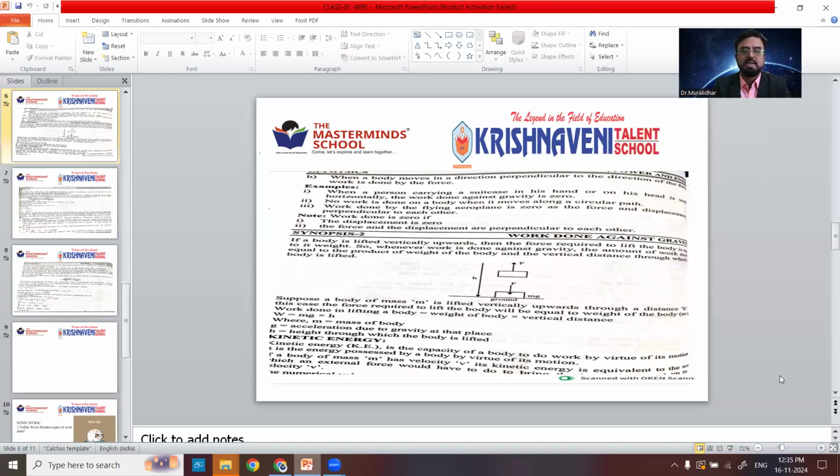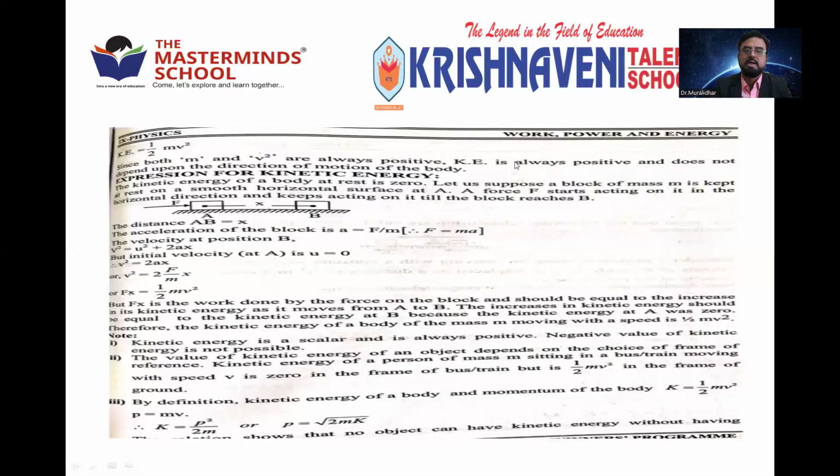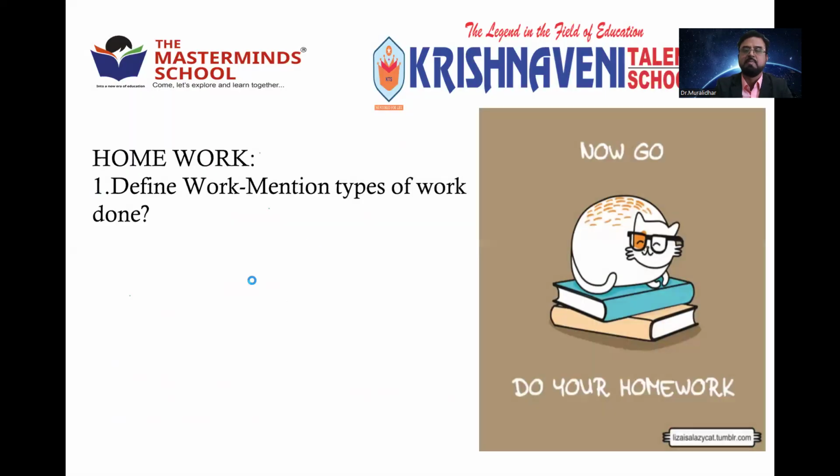But we are very much clear about the work done till date, right? What we have learned is what is the work done, what are the different types of work, positive work, negative work, and zero work, with various examples we have seen. In the next class, we'll learn about the work done against the gravitational force, and then we'll enter into the energy part: different types of energies, work energy theorem, and finally the power. So how do you define the power?